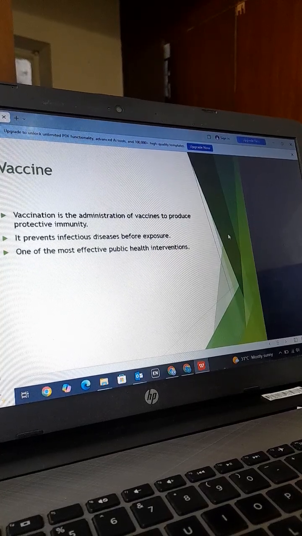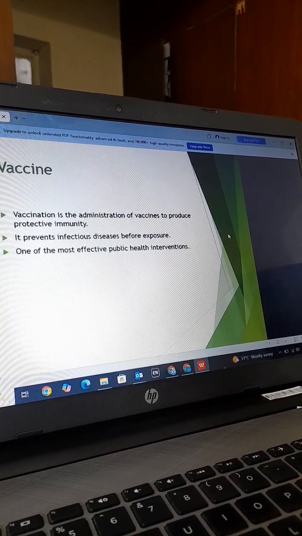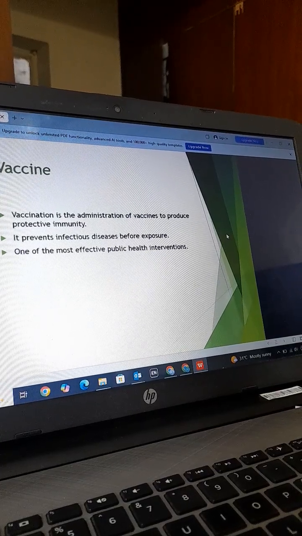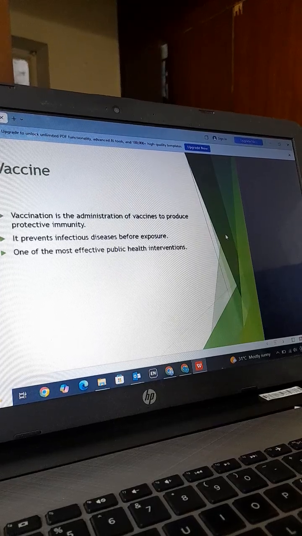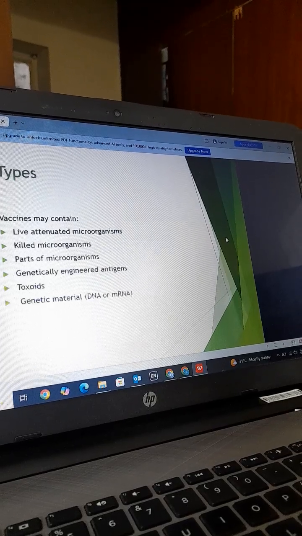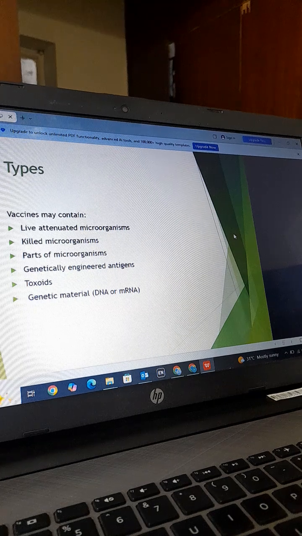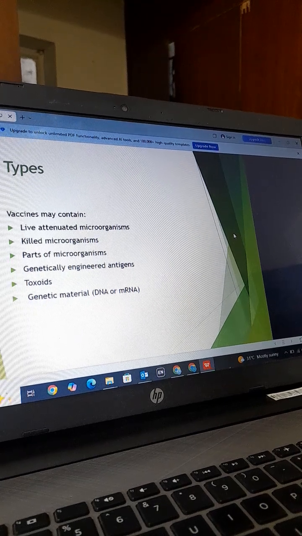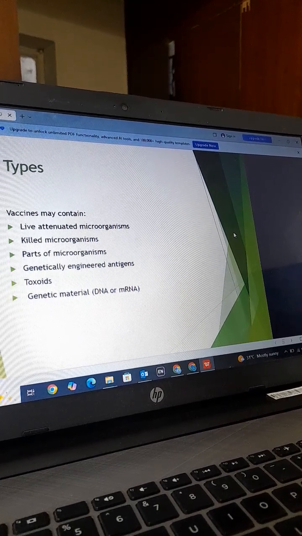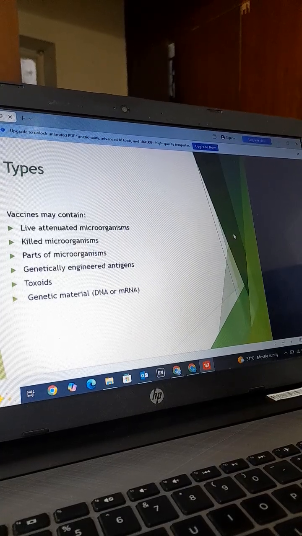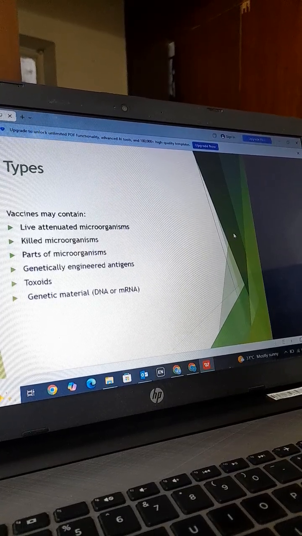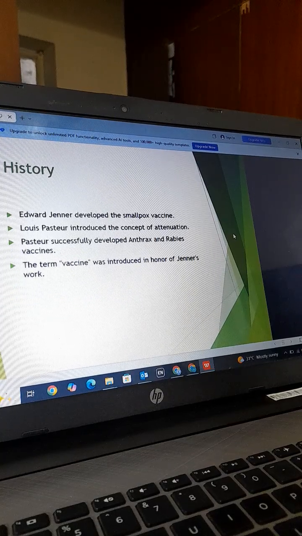Vaccination is the administration of a vaccine to produce protective immunity. It prevents infectious diseases before exposure. This is a very important point. This is one of the most effective public health interventions. So, what are the types of vaccine? Vaccines may contain live attenuated microorganisms, killed microorganisms, parts of microorganisms, genetically engineered antigens, toxoid, and genetic material, which includes DNA or RNA. So, what is the history of vaccine?